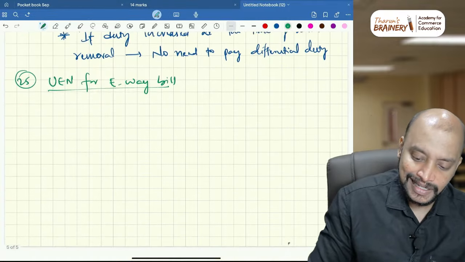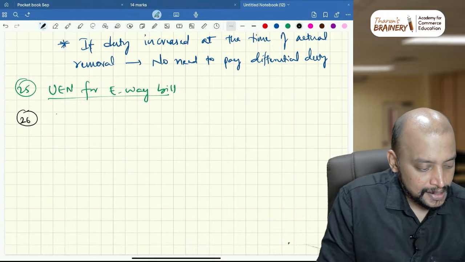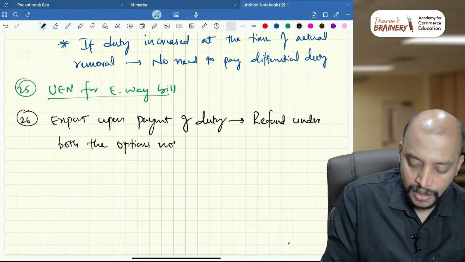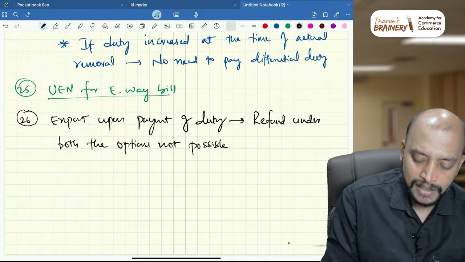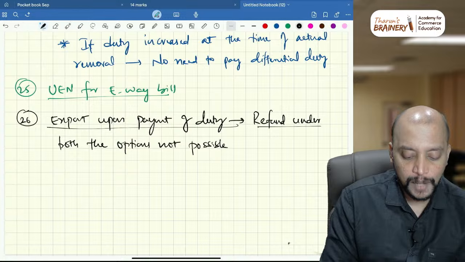Then next, 26. Export upon payment of duty. Which duty? Customs duty. Refund under both the options is not possible. This is the latest amendment. So whenever you are exporting goods upon payment of duty, refund under both the options is not possible.